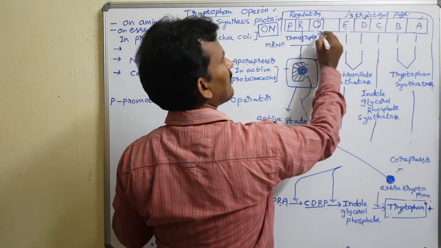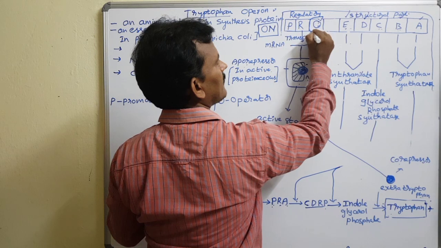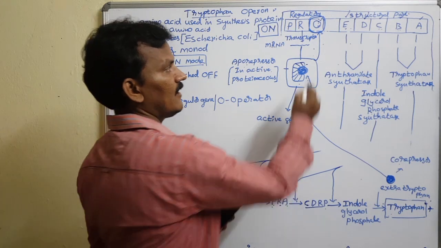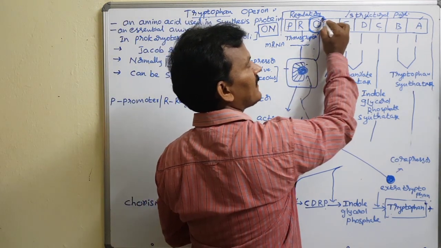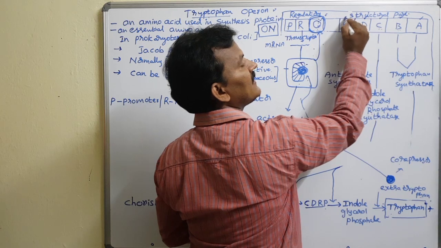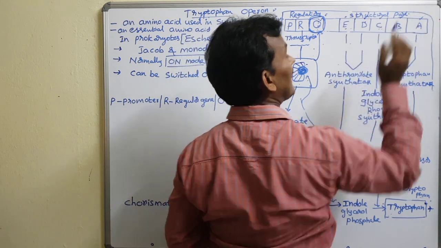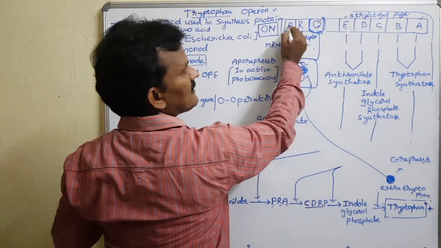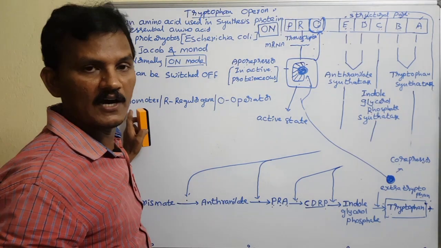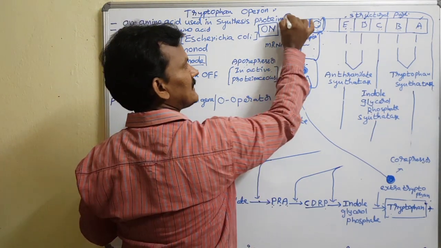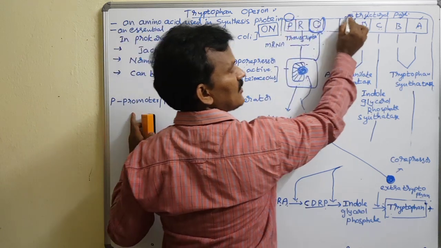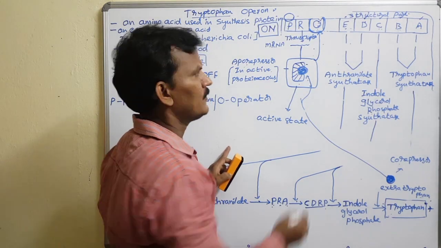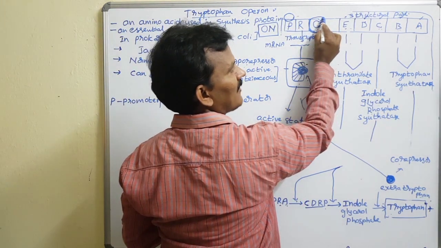Now the operator becomes blocked, or locked. When the operator is locked, it cannot give permission for E, D, C, B, A. The reason: RNA polymerase binds at the promoter P, and it cannot pass over through the operator because the operator is blocked.